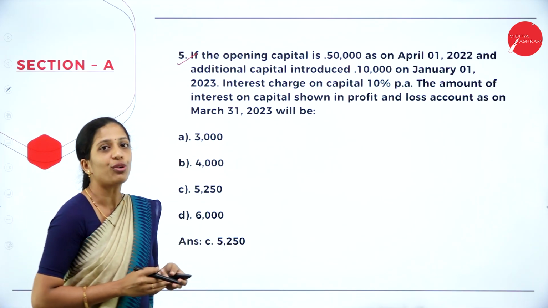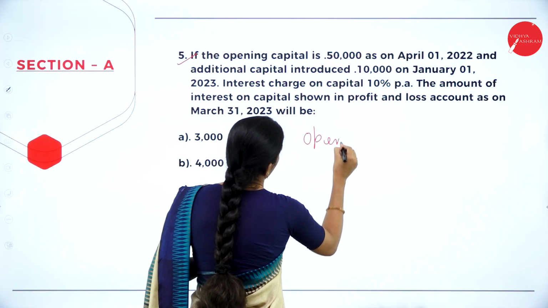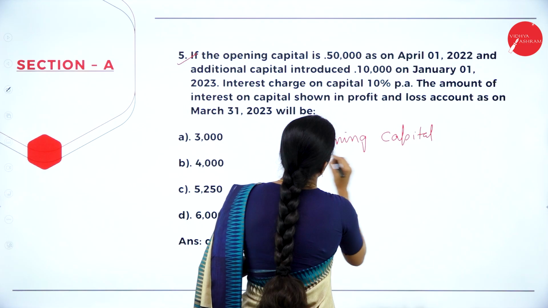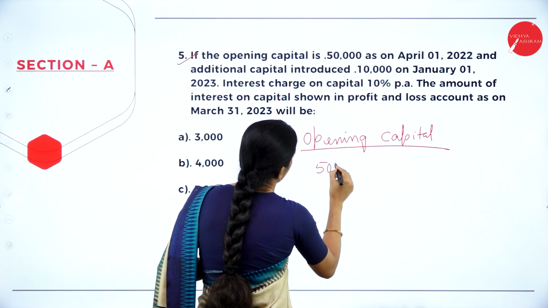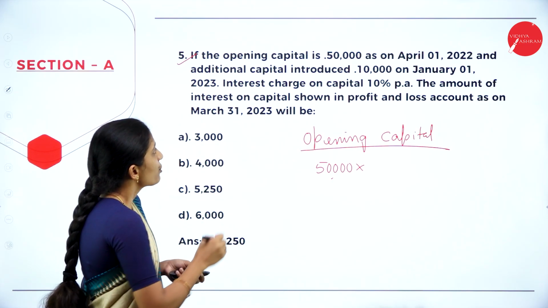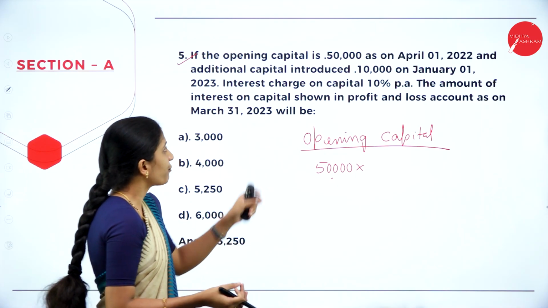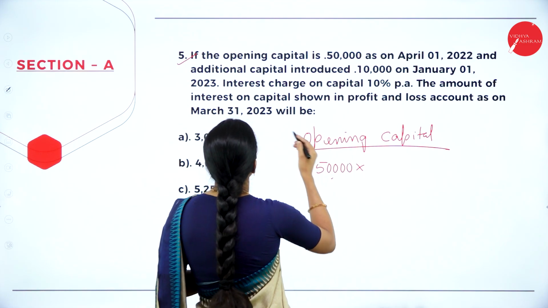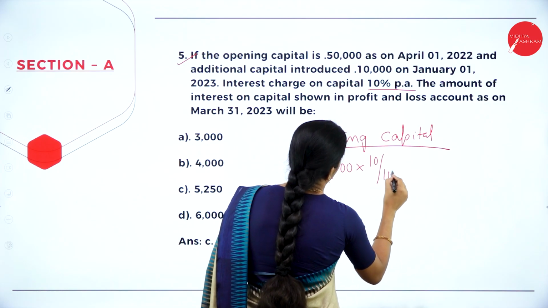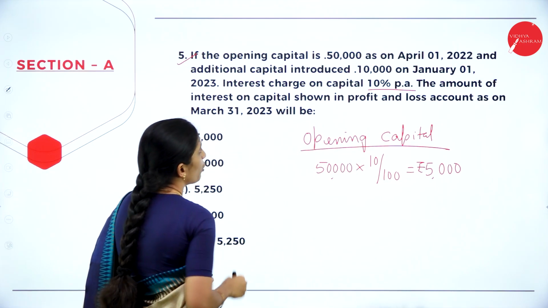Now for this you need to calculate. Now what they are telling is, what was the opening capital? So opening capital is 50,000. So you have to calculate the rate of interest and write in the profit and loss account. Correct? So they are telling that how much amount you will show in your profit and loss account. So 50,000, and the percentage of interest is 10%. So 10 divided by 100. So it will be rupees 5,000. Correct? So this is for opening capital.